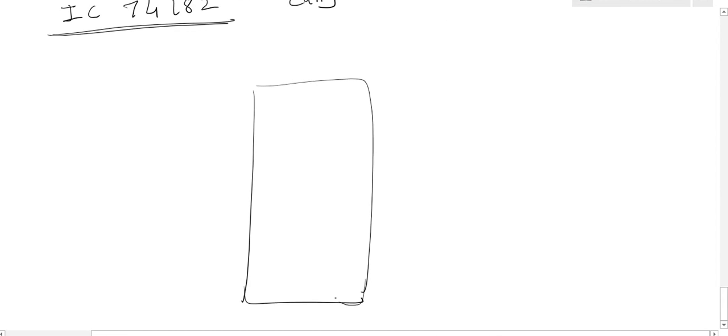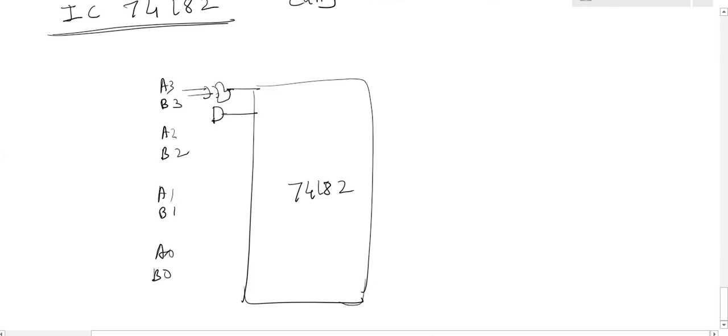Same function, same procedure. This is 74182. The inputs are given as A0, B0. Here A0, B0, A1, B1, A2, B2 and A3, B3. The inputs are given and they are generating with XOR and AND gate. I will show only for one now, A3, B3.